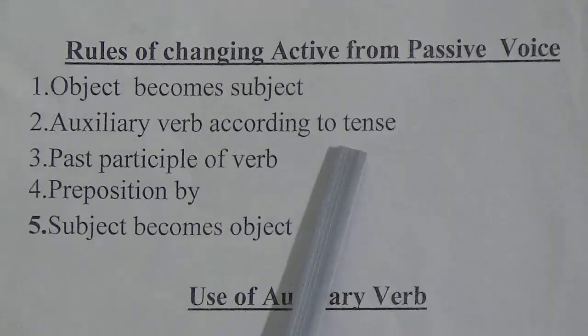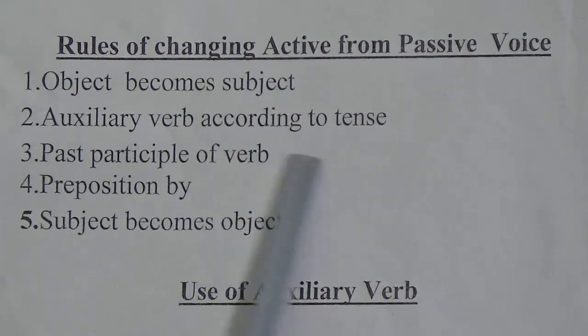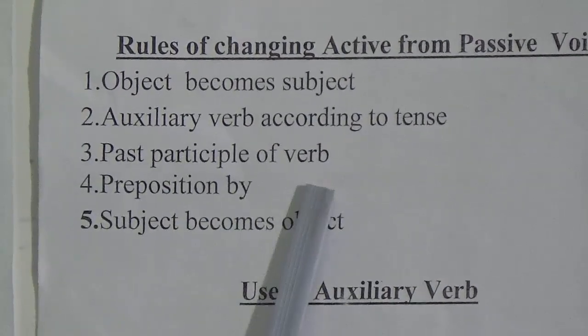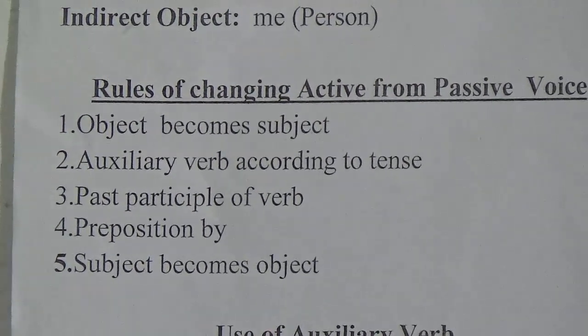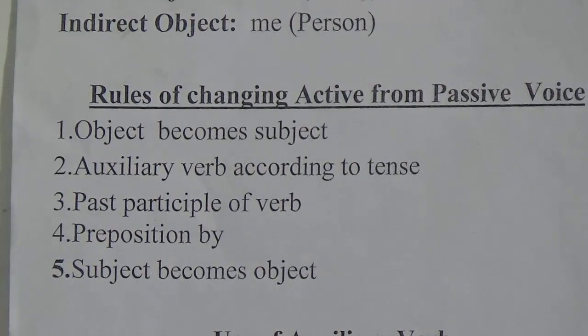So the rules of changing active and passive voice: Number 1, object becomes subject. Auxiliary verb according to tense. Past participle of verb. Preposition by. Subject becomes object. And this chart is very important.